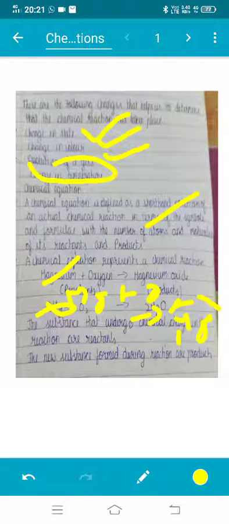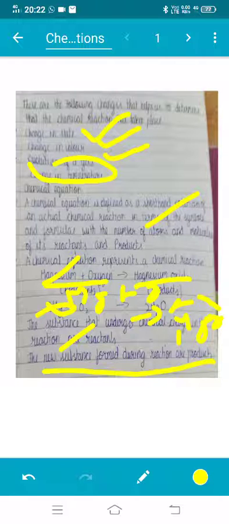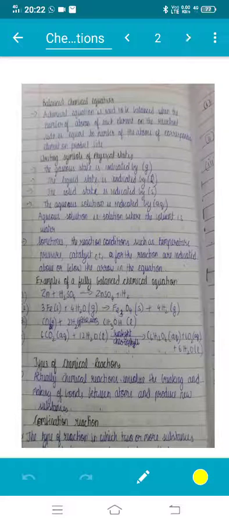The substances that undergo the chemical reaction are called reactants. So these are the reactants and these are the products. The new substances formed are called products. Okay, then we will go to the next slide.